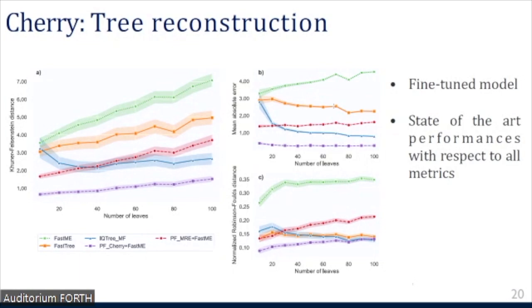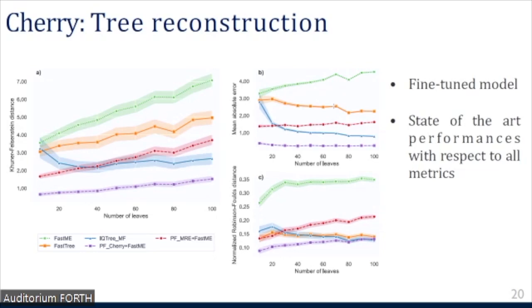In this context, we can see that indeed, using an approach such as ours is quite advantageous. Here we have two instances of our method. In red, we have the same model that we've seen before that was trained on the simulations under the LG model.